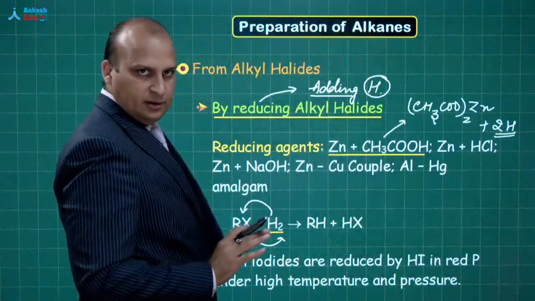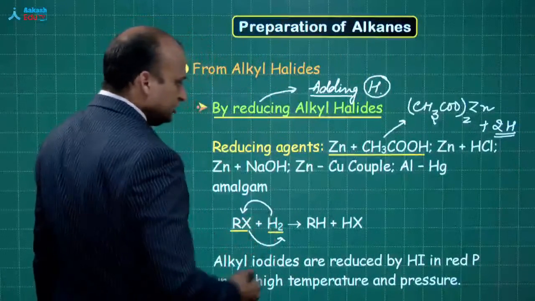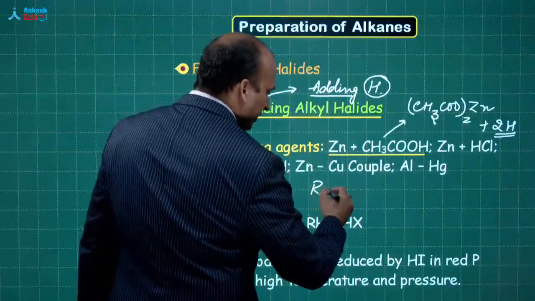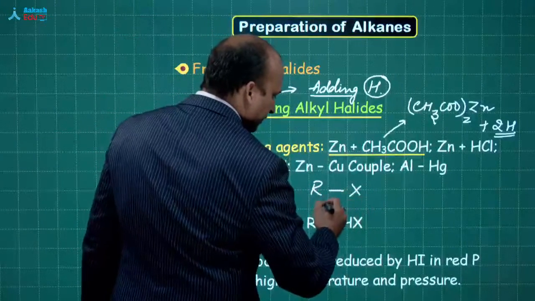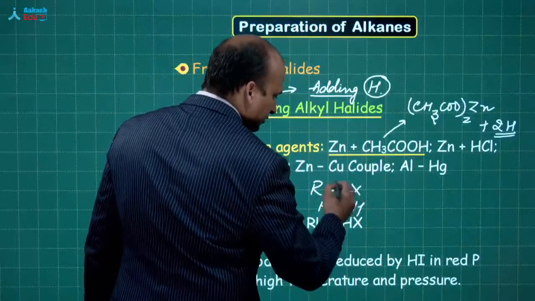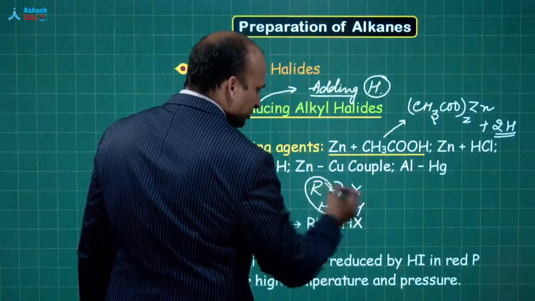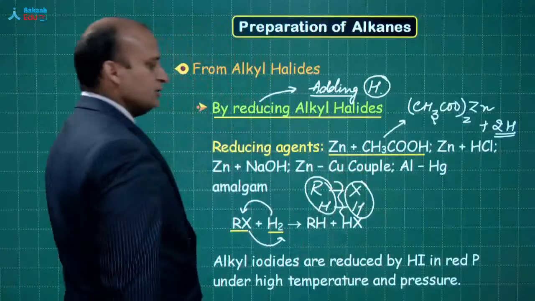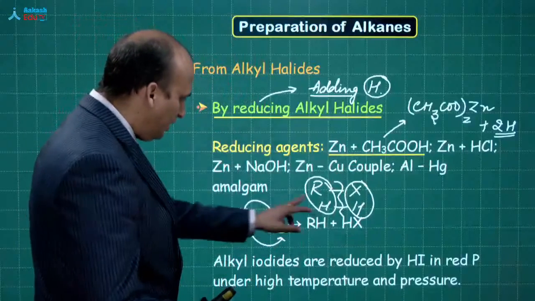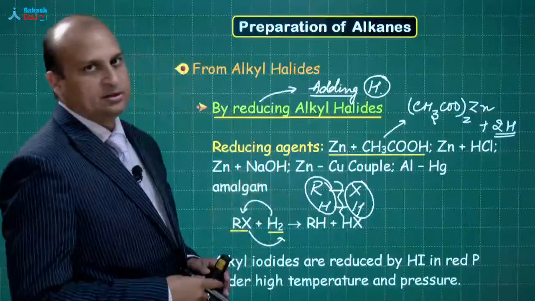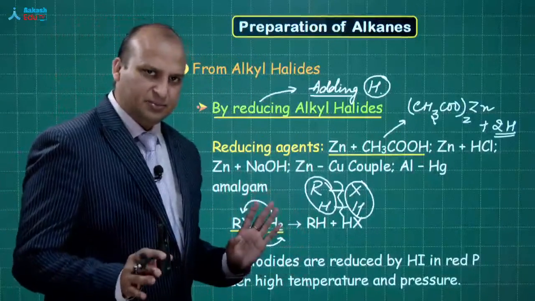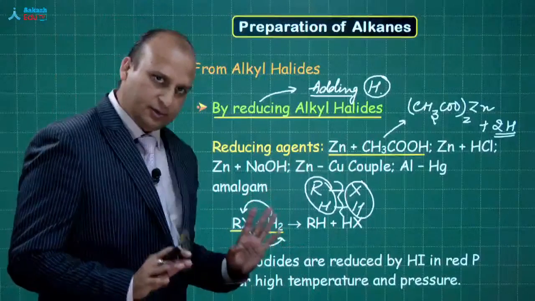Okay, fine. So now how is this reaction going to take place? You will have R, X, and you have H and H over here. So R combines with H, X combines with H. So this is how the reduction has actually taken place. As simple as that. Understood? Clear?